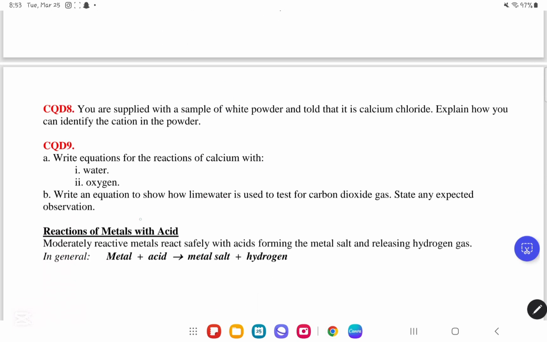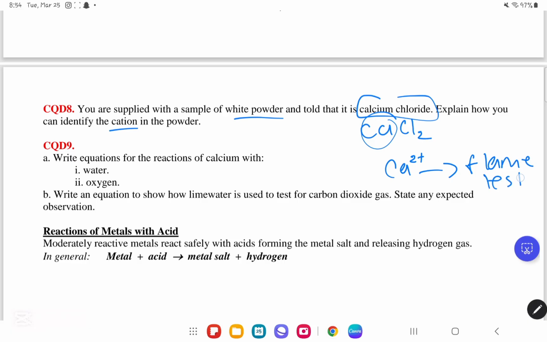In CQD number 8, they said you are supplied with a sample of white powder and told that it is calcium chloride. Explain how you can identify the cation in the powder. This is all material from chapter 2, I believe. You're supposed to know their ions, their flame test, and all of this. What is calcium chloride? CaCl2. Explain how you can identify the cation, which is Ca2+. You should know that Ca2+, when you do the flame test, will produce for us an orange-red flame. So that's pretty much it for CQD number 8.